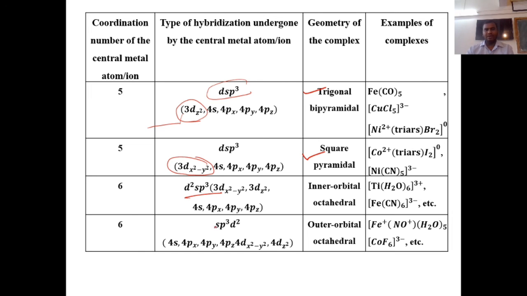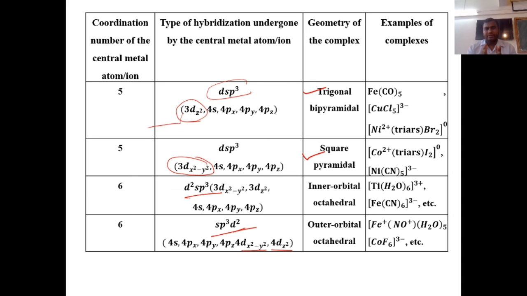If it is outer orbital octahedral, then it is sp3d2. The orbitals which undergo hybridization in d2sp3 are 3d x square minus y square and 3d z square, while in sp3d2, which orbitals undergo hybridization? These are 4d x square minus y square and 4d z square, along with 4s, 4px, 4py and 4pz. Okay, so this is the difference between inner orbital octahedral and outer orbital octahedral.